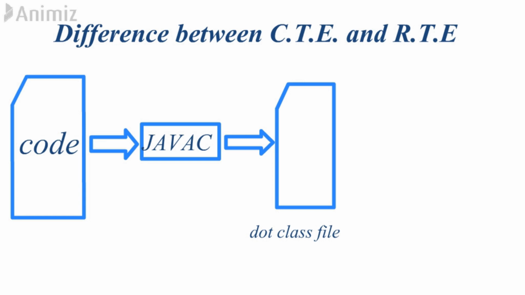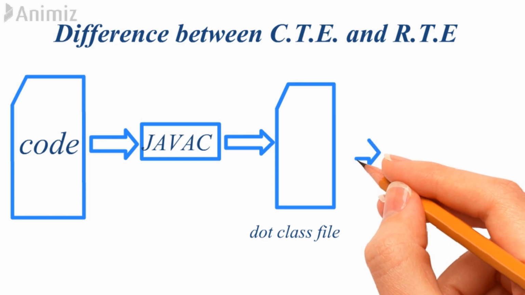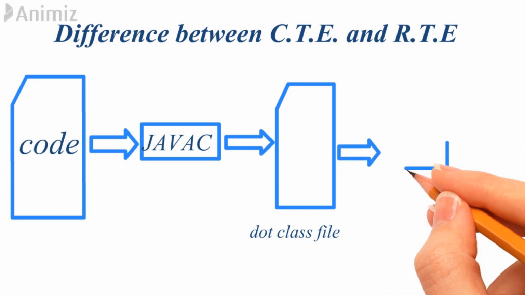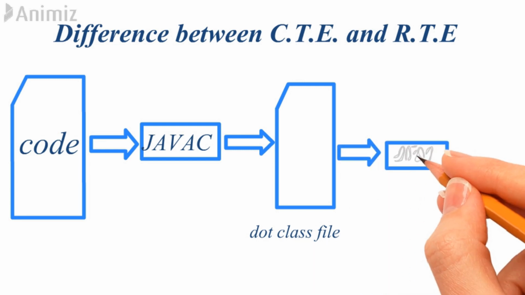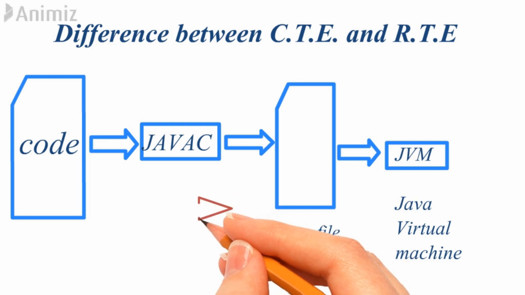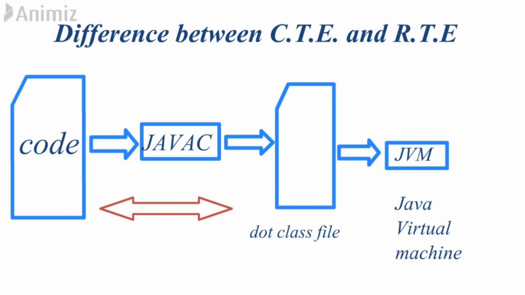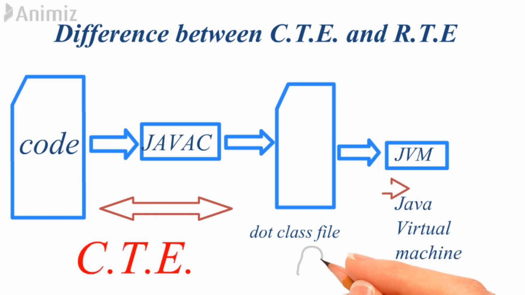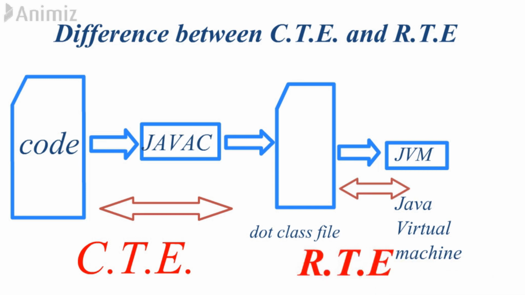Now let me talk about runtime error. So when we provide this .class file to the JVM, the JVM runs this file, and if at runtime it gets some error, then that error we call a runtime error. Yes. So if we get some error at an early stage, that is in this stage, then we call it a compile time error. And if we get some error at this stage, then we call it a runtime error.